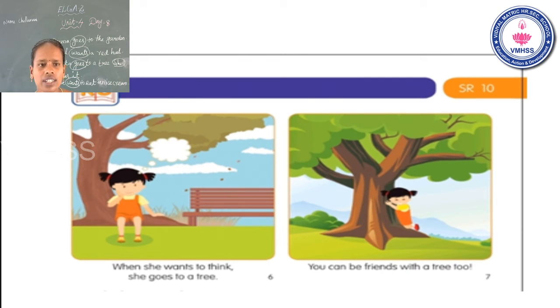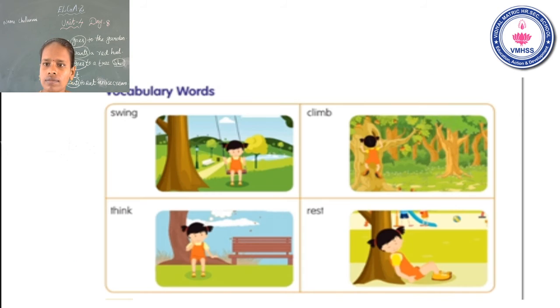Okay, students, what is the moral of the story? Love nature. Okay, love nature and save the nature. Is that clear? Now go to the next one. Okay, vocabulary words. From this story we already learnt, just a small recap: swing, climb, think, rest.